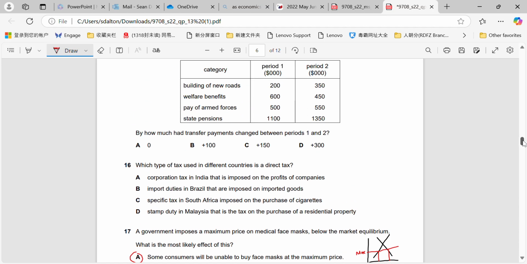Question 16. What type of tax used in different countries is a direct tax? Okay, remember direct taxes are mainly three. They're mainly income taxes, corporation taxes, or wealth taxes. So the direct tax here very simply would be corporation tax in India that is imposed on the profits of companies. Import duties, stamp duty, and specific tax, they're all forms of indirect taxes. They are taxes on goods or services, whereas a direct tax is not.